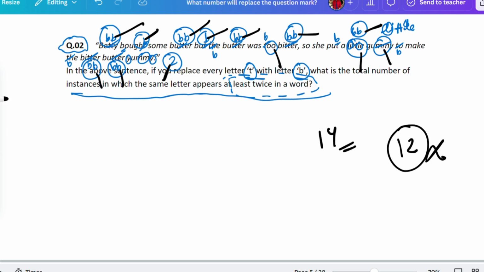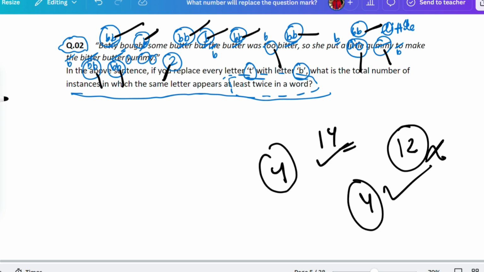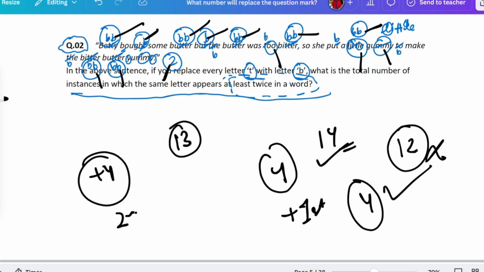Now the possibility is that the person who put the answer 14 will get 4 marks and the person who put the answer 12 will also get 4 marks, like both will be correct. That would be the first possibility. The second possibility is that they will give +4 to each of the people who have written 14, 12 or might be 13 as well. If you have written anything, you will be getting +4. If you have written any of these, like 14 or 12, you will be getting +4. If you haven't written anything, I don't think you'll be getting marks.